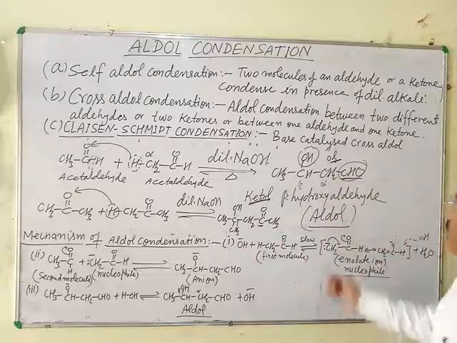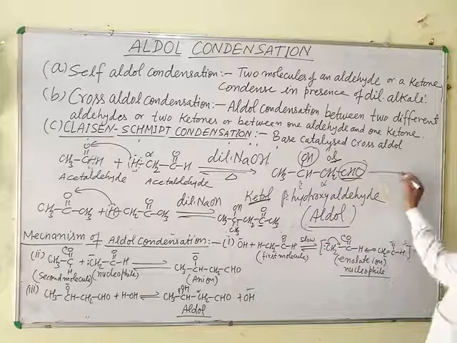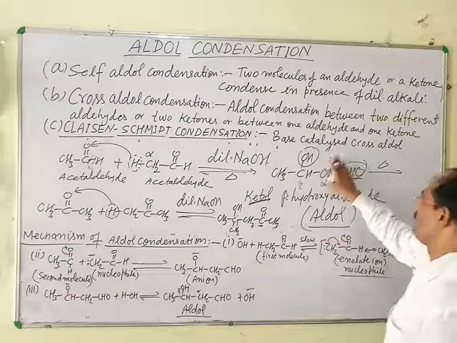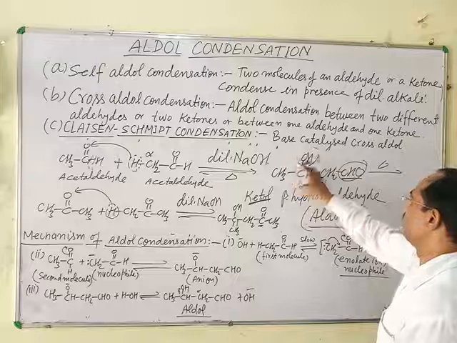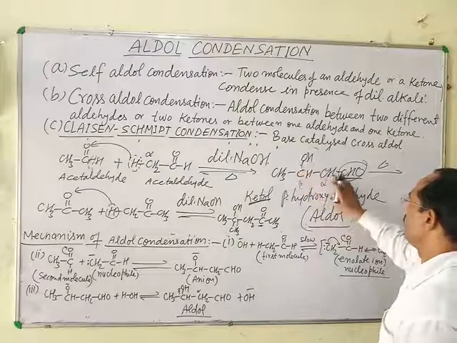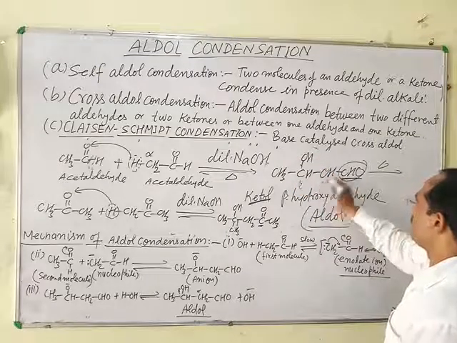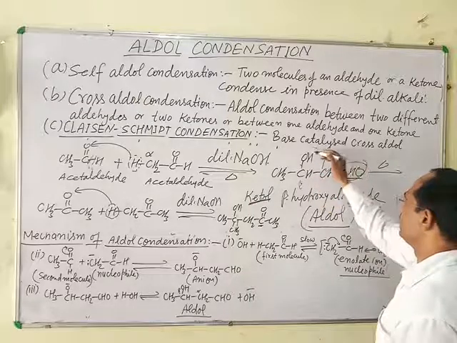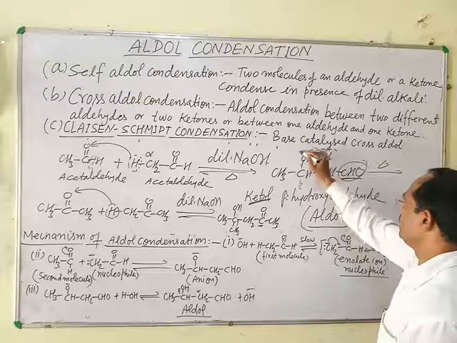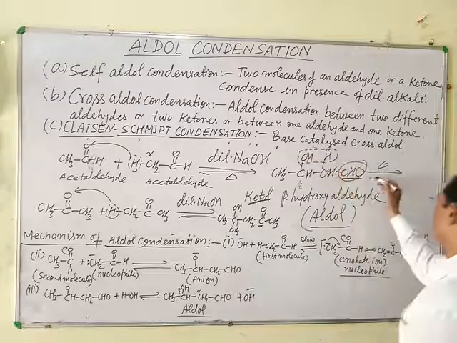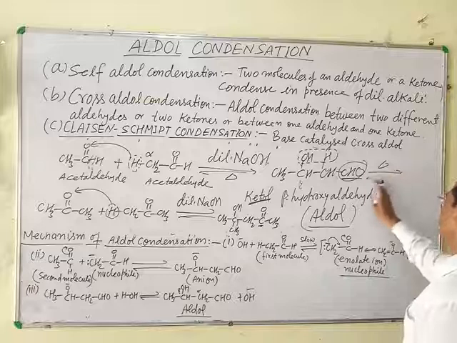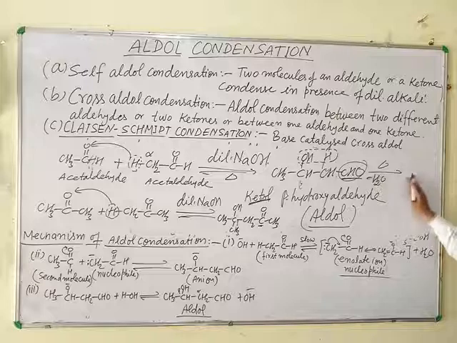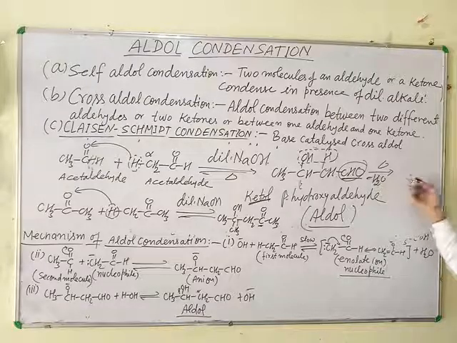For example, when this compound is heated, it loses a water molecule, and the loss of water takes place from hydrogen of the alpha carbon and OH from the beta carbon, in the form of H2O, and an alpha beta unsaturated aldehyde or ketone is formed.